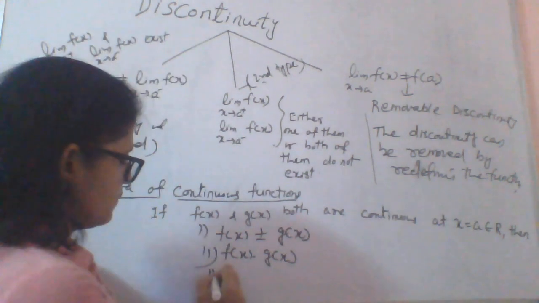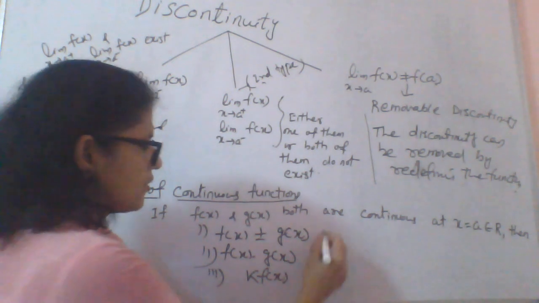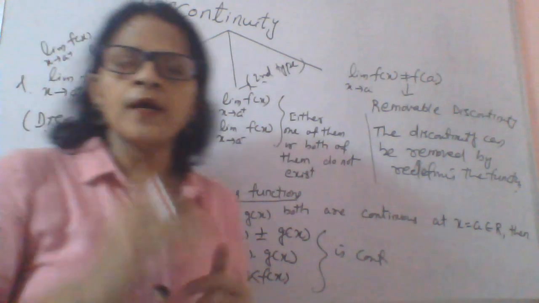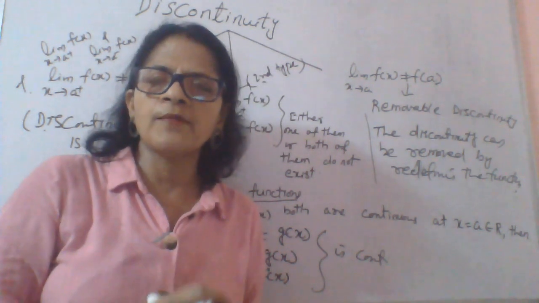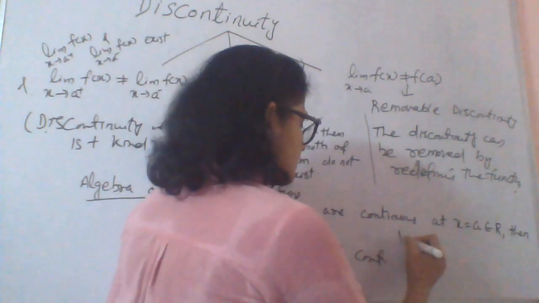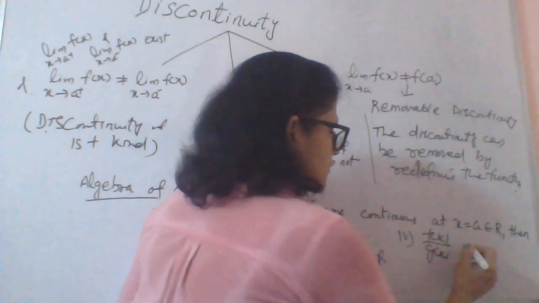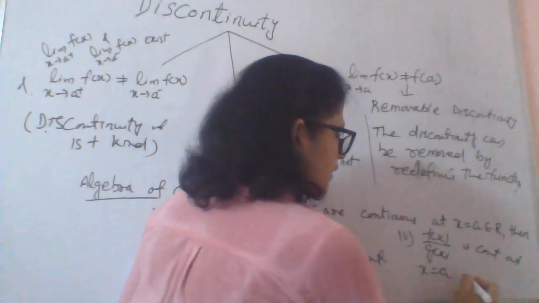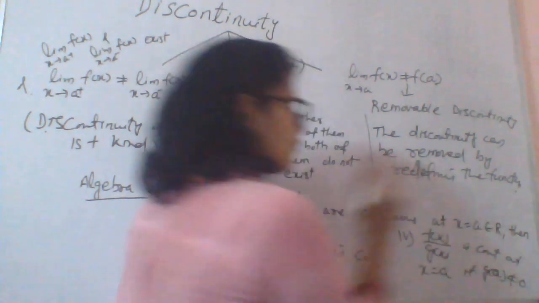Third one is k into f(x) is continuous. It means if you multiply any constant to that continuous function, the scalar multiple of that function will also be continuous. And finally, you can say f(x) by g(x) is continuous at x equal to a if g(a) is not equal to 0.